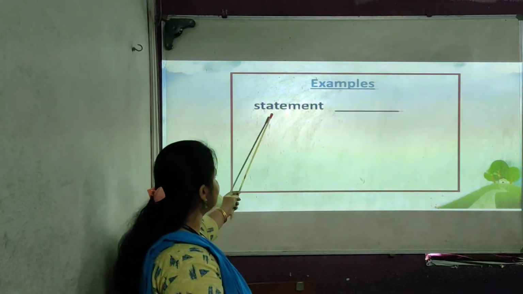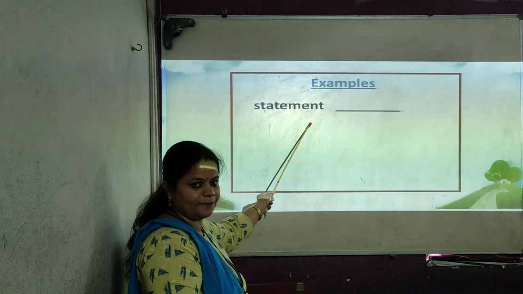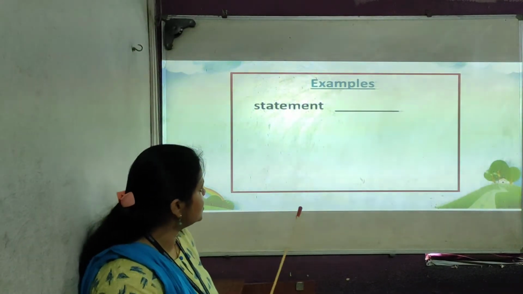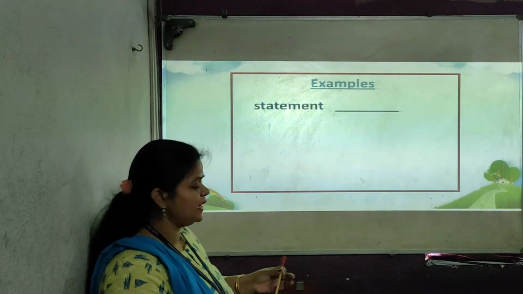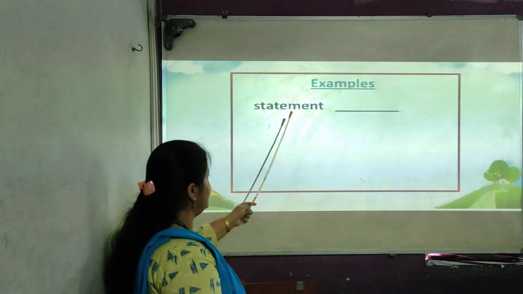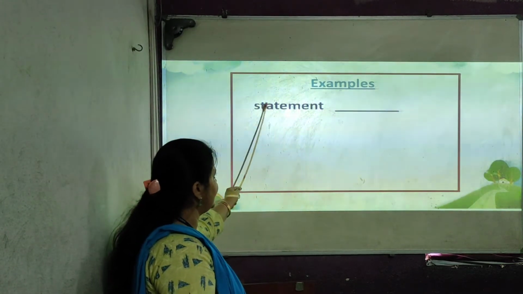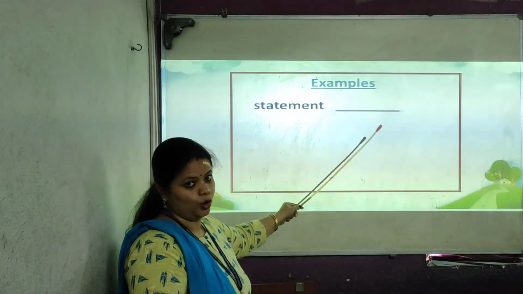Now which word is given? Statement. Here any end of this word, M-E-N-T is given. So if you want to make it small, you strike out the M-E-N-T.